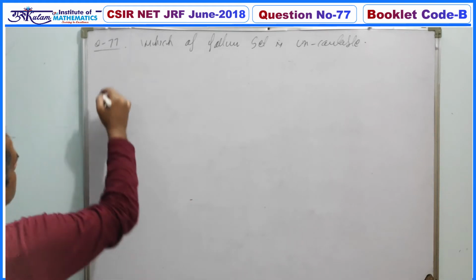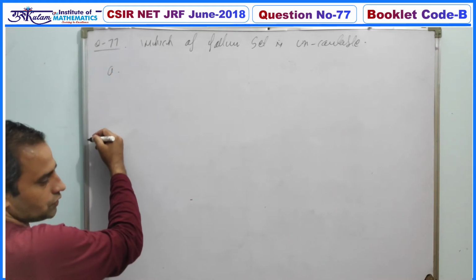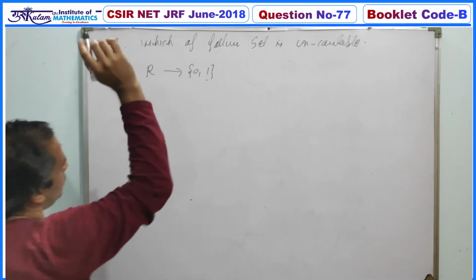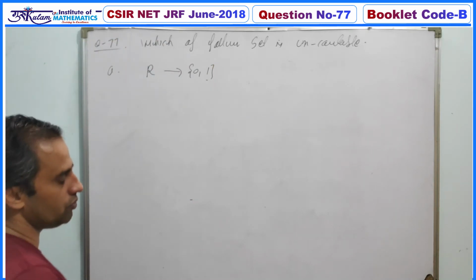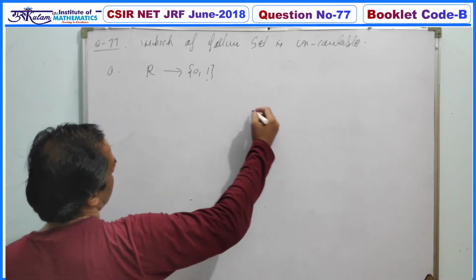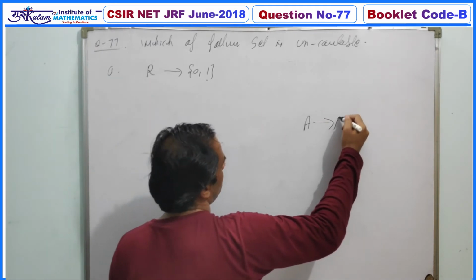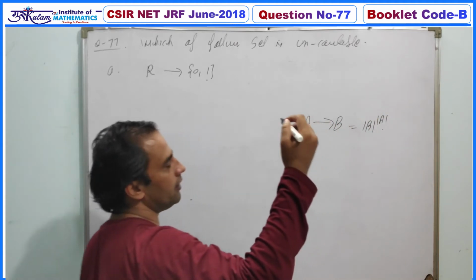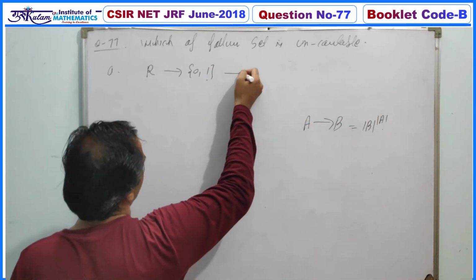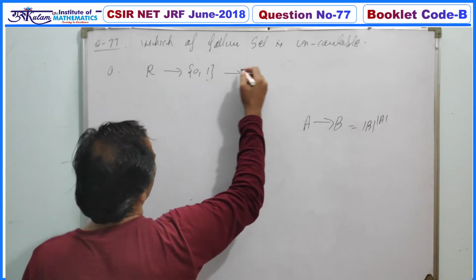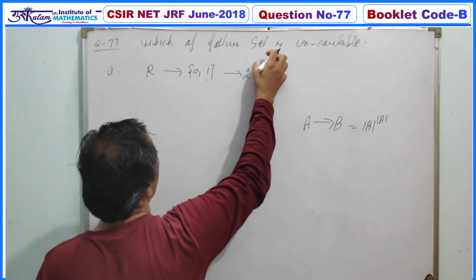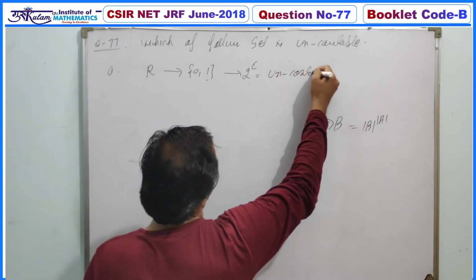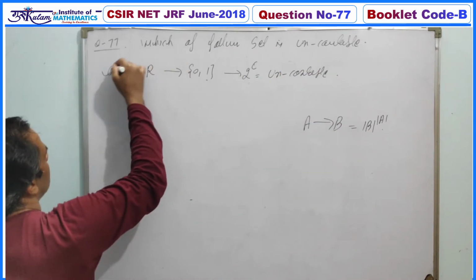So the first option is the set of all functions from the real line to the set {0, 1}. Since we know that the number of functions from a set A to B is equal to the number of elements in B to the power of the number of elements in A, in this case the number of functions from R to {0, 1} is 2 to the power C. Since R has C elements, this set is uncountable. So your first option is definitely a correct option.